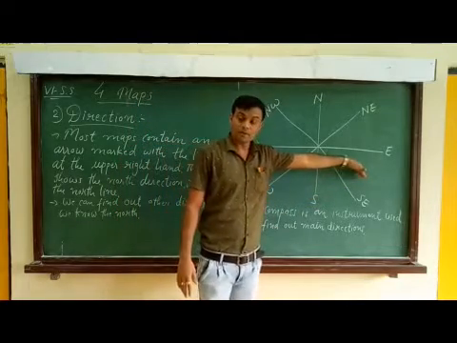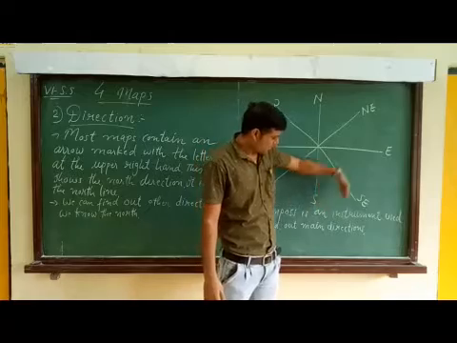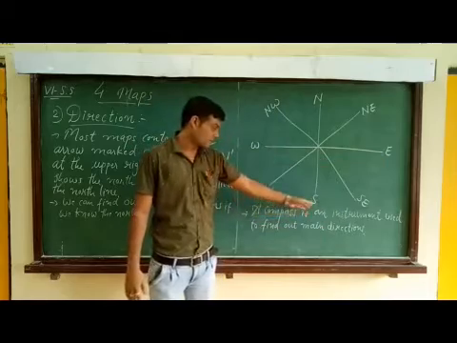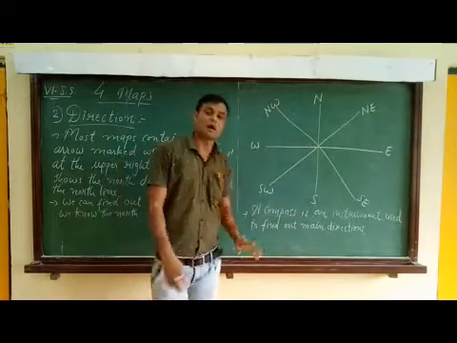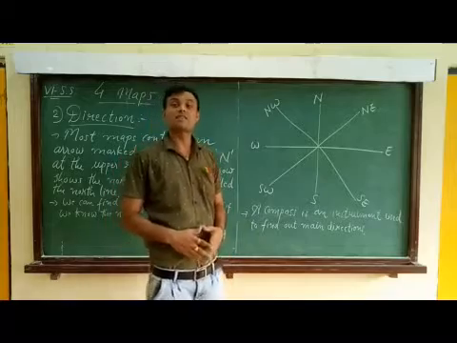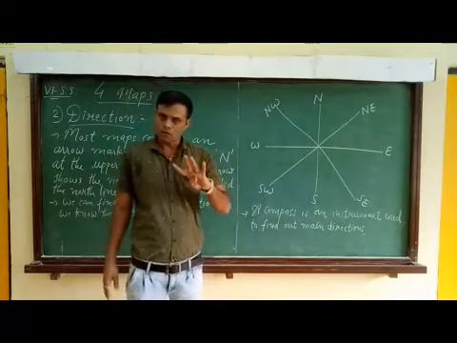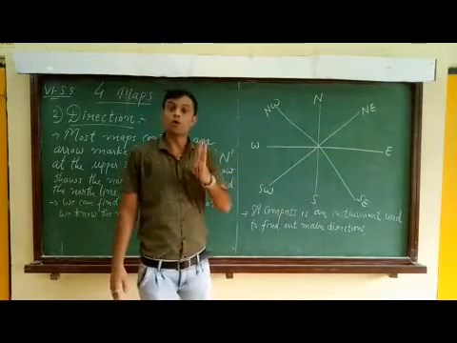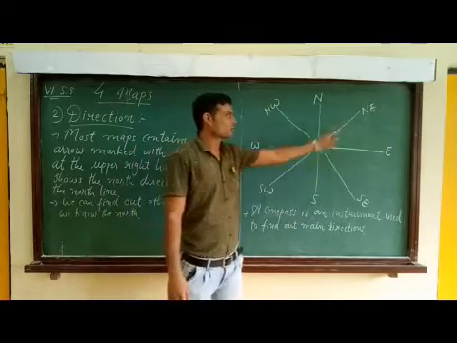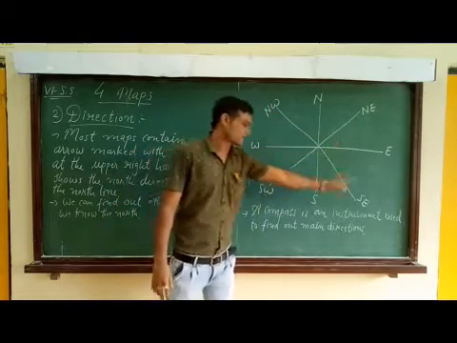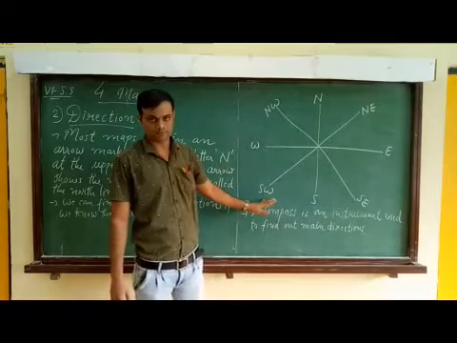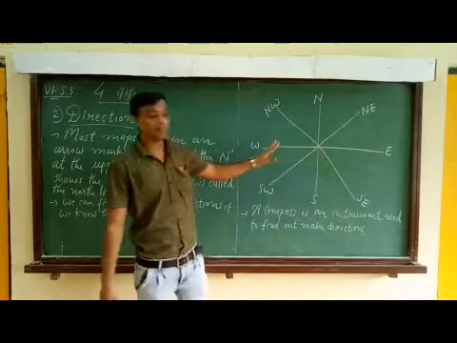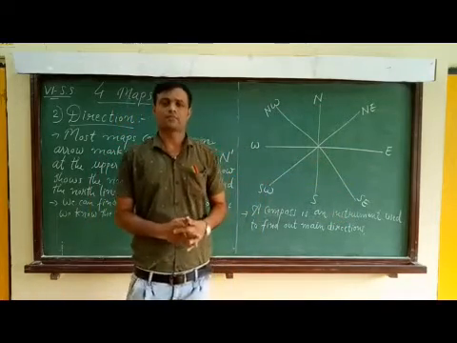Same, the direction between south and east is southeast, and the direction or the area between south and west is southwest. These are intermediate directions. There are 4 major directions: north, south, east and west. And 4 intermediate directions: northeast, northwest, southeast, southwest. And these points N, S, E and W, they are cardinal points.